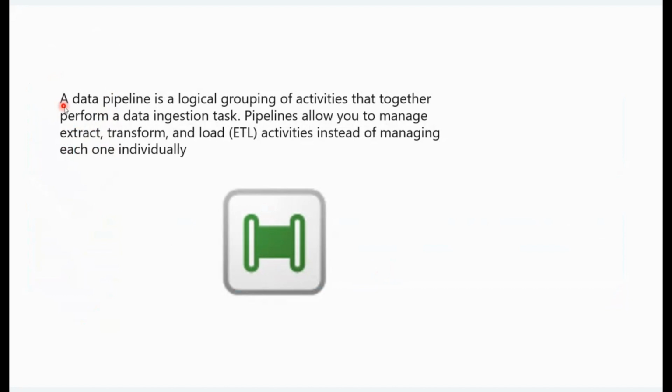So if I come here, a data pipeline is a logical grouping of activities that together perform a data ingestion task. It means the end-to-end task, I can say. So a pipeline allows you to manage extract, transform, and load. It means ETL activities. What is this ETL? I don't know? Don't worry. We have a separate class for ETL and ELT. We will discuss ETL and ELT there in detail.